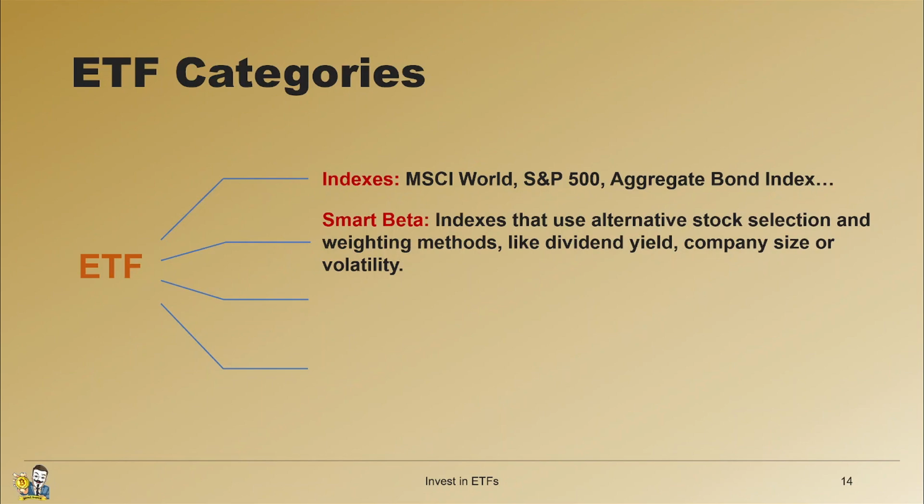These are indexes that use alternative stock selection or weighting methods, like dividend yield, company size, or volatility. For example, we might give more weight to stocks with high dividends. That's what we call a smart beta strategy.